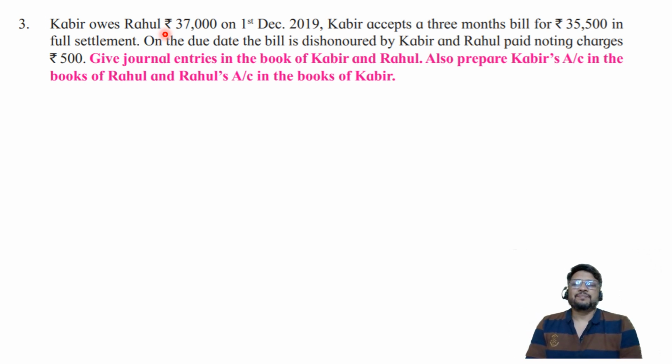Okay, chalo. On the due date, the bill is dishonored by Kabir. Kabir accepts the 3 months bill for rupees 35,500 in full settlement. Very good. This is one more point. The transaction is of rupees 37,000, but the bill drawn is of 35,500. It means the bill is not drawn for rupees 37,000. It means there is a cash discount of rupees 1,500. And on the due date, the bill is dishonored by Kabir, and Rahul paid noting charges of rupees 500. We'll have to be very careful about this particular transaction.